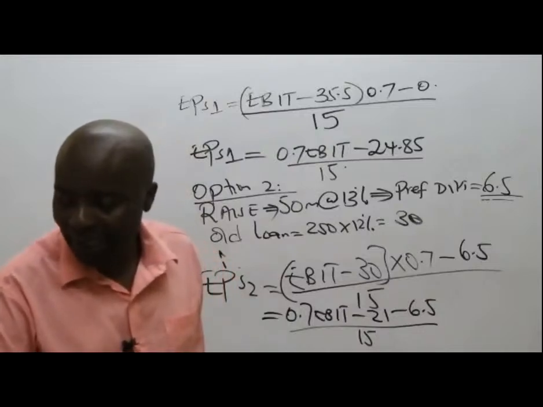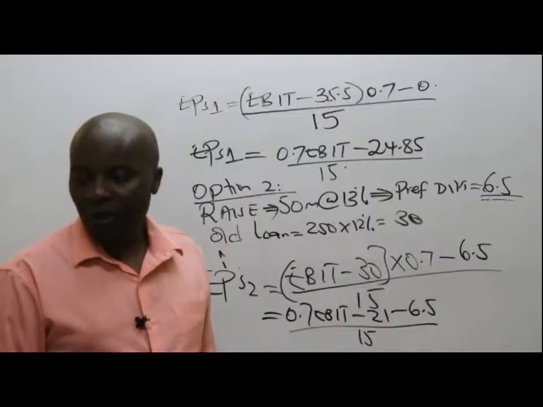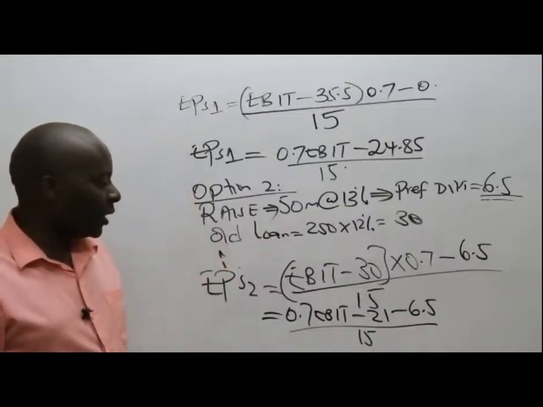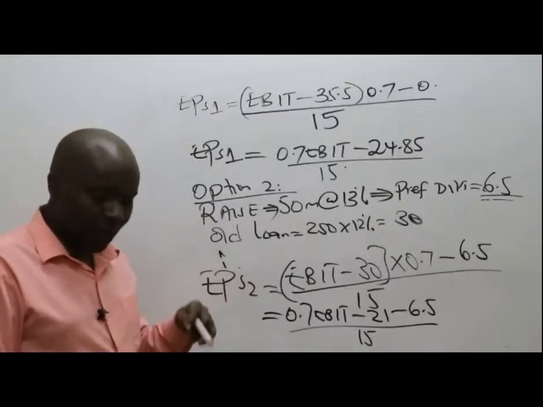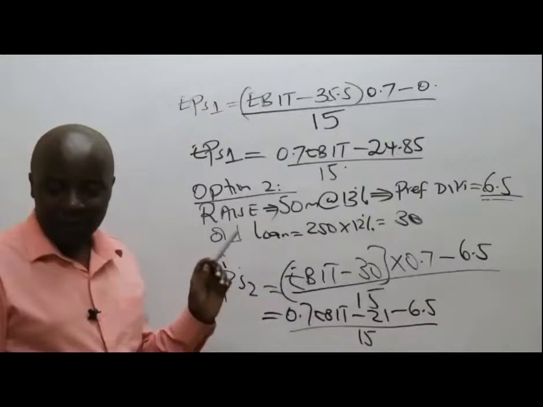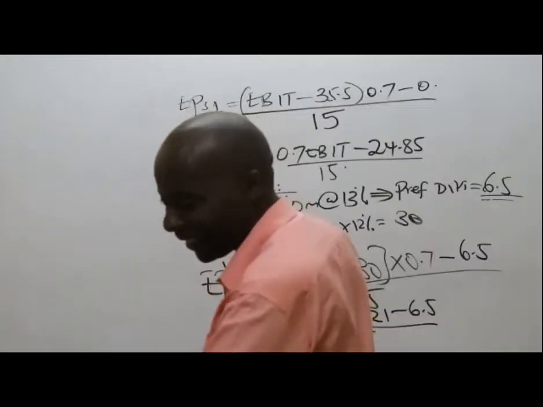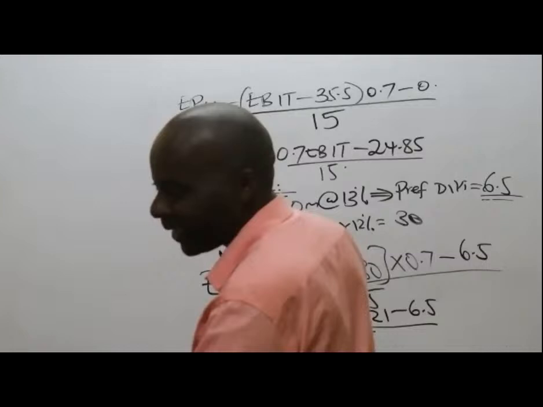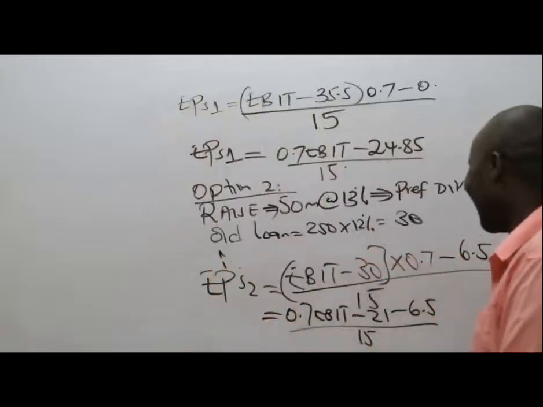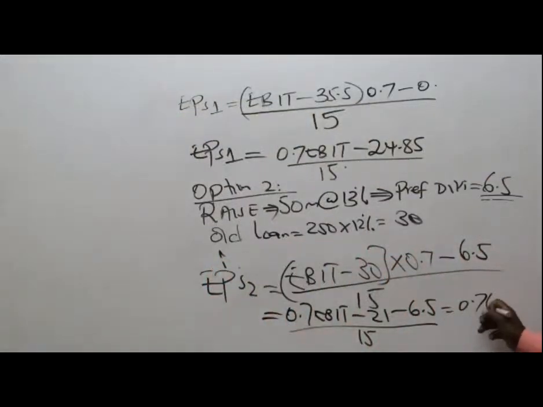At the end of the day, that student had 0.7 EBIT minus 27.5. James has said no present, because he was wrong. So it becomes 0.7 EBIT minus 27.5 all over 15. I have written it so the board looks clear.